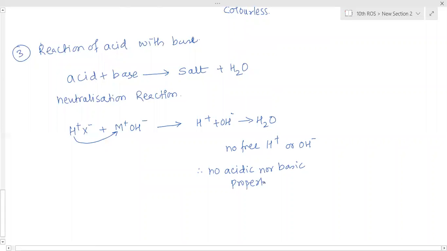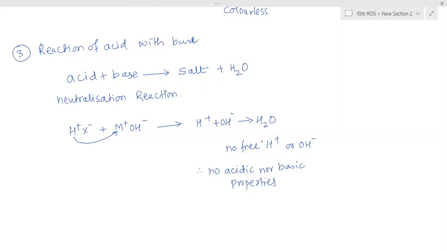So this is called neutralization. Neither acidic nor basic properties will be seen because now there are no free H plus ions or free OH minus ions. And this process is called neutralization. Is it clear?